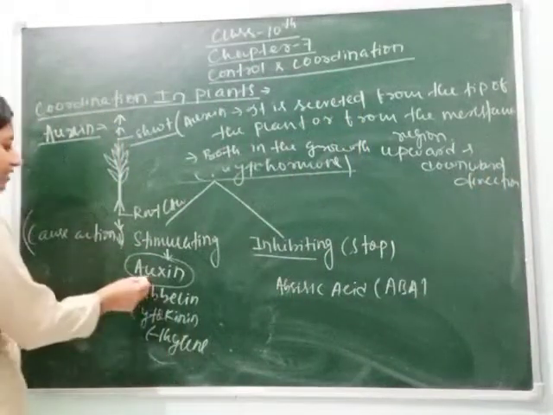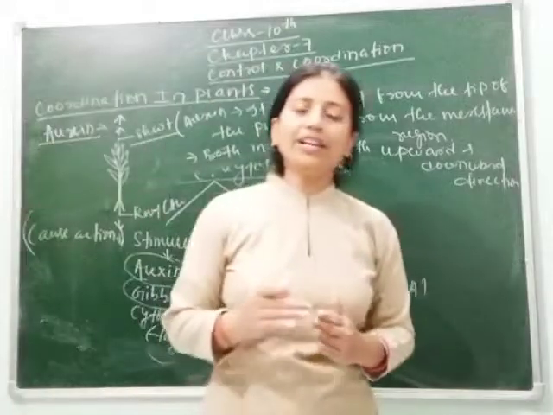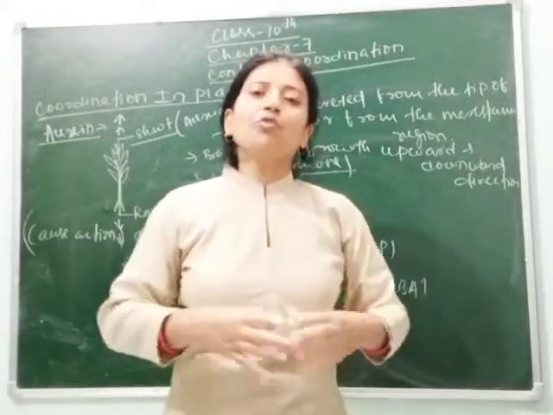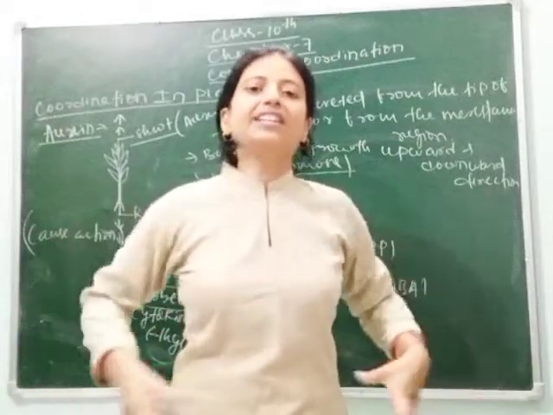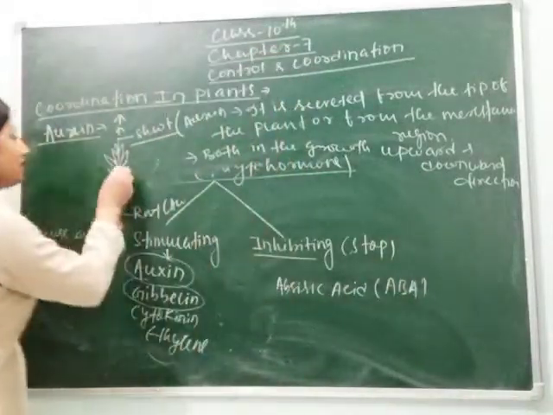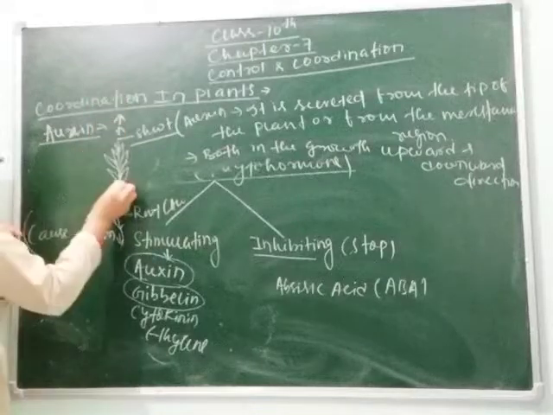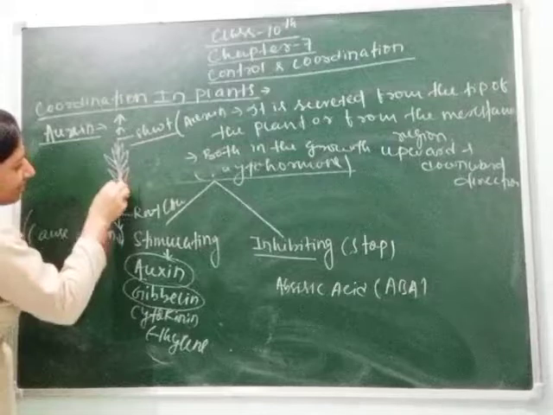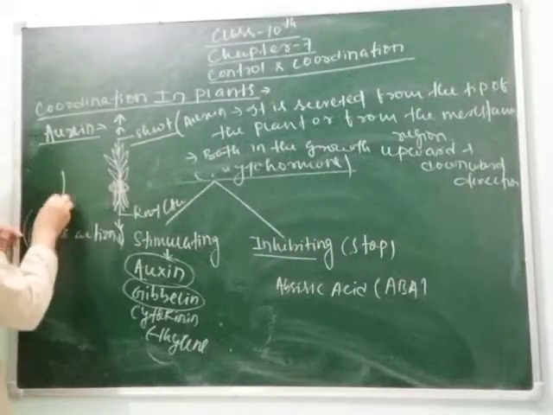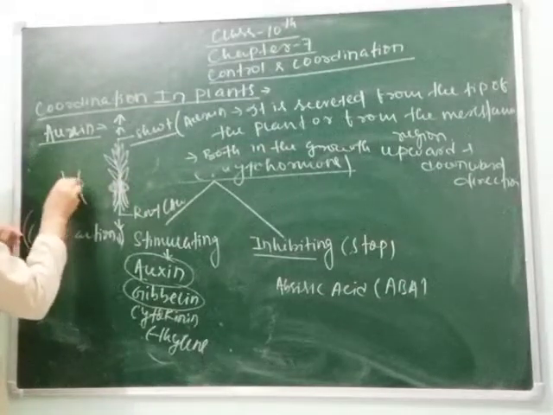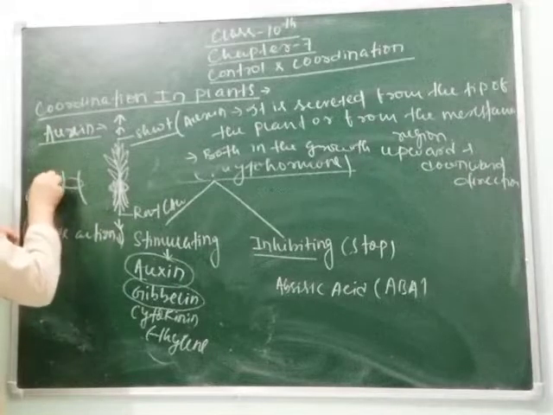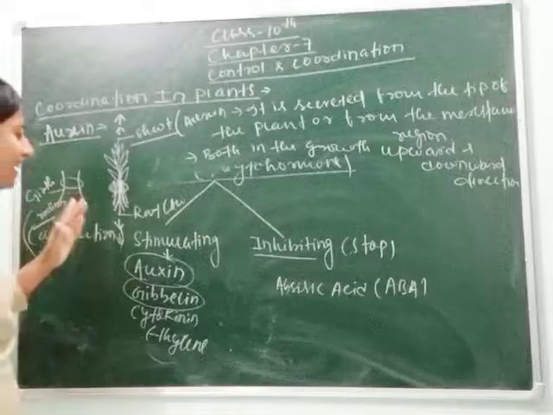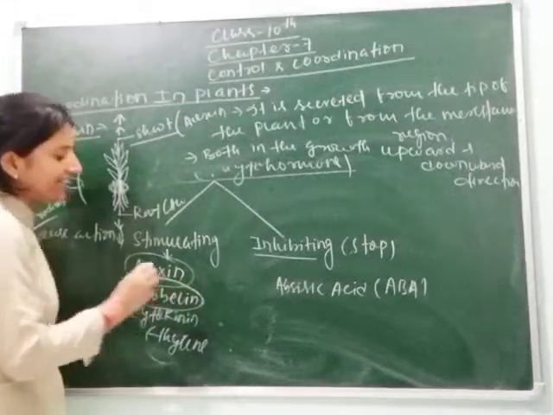Next is your gibberellin. As I have told you, not only does a plant grow in upward or downward direction, it also grows radially. It means its girth or its width. Suppose a plant is not growing like this, it also grows like this. It will get radially enlarged like this. This part is called the girth or radius. So for radial growth, gibberellin is secreted.